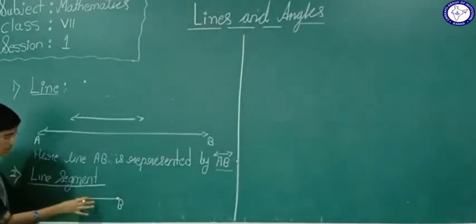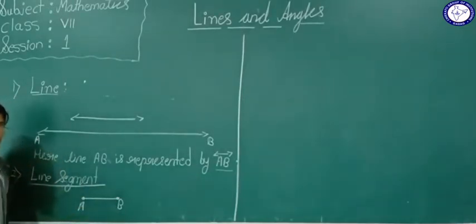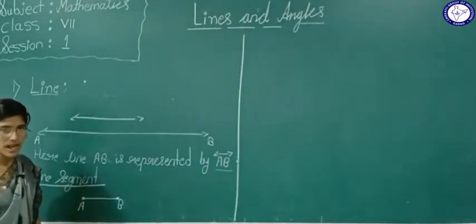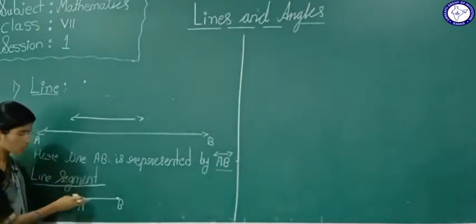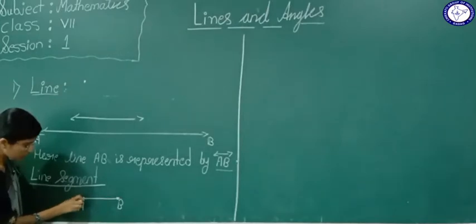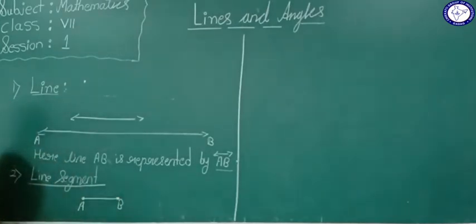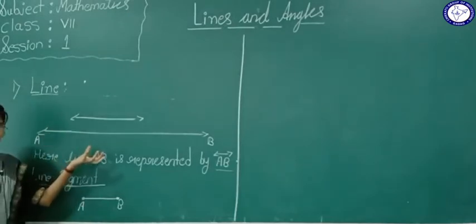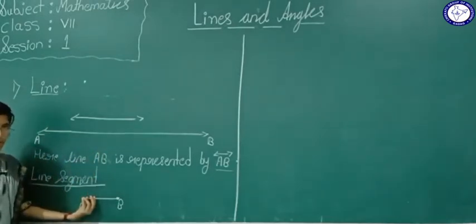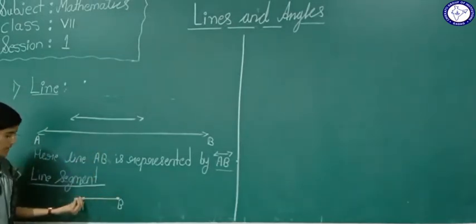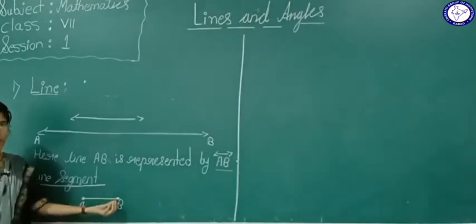Why? This line segment is nothing but a part of a line from two given points. This line segment has 2 end points. A line segment is a part of a line and it has end points.